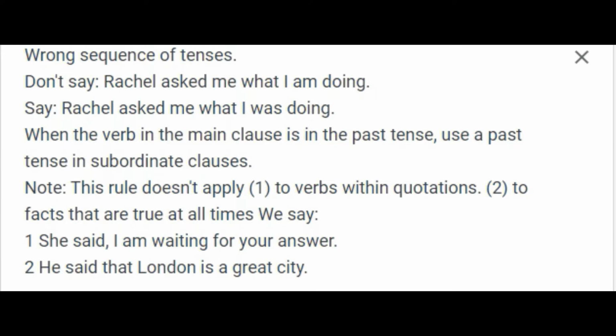Note, this rule doesn't apply: 1. To verbs within quotations. 2. To facts that are true at all times. We say: 1. She said, I am waiting for your answer. 2. He said that London is a great city.